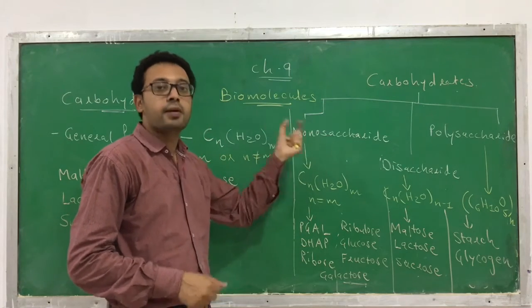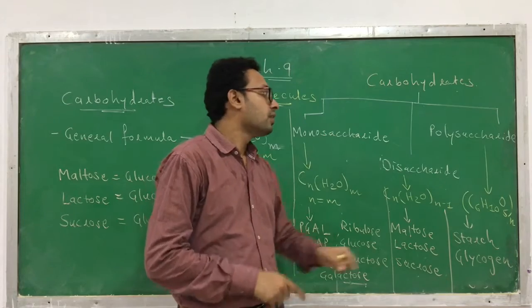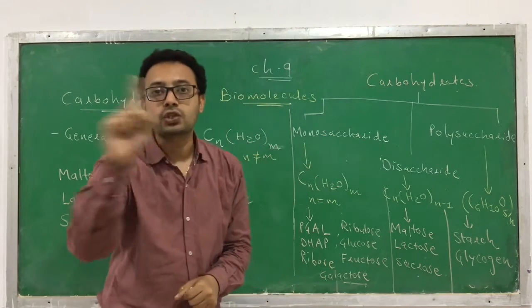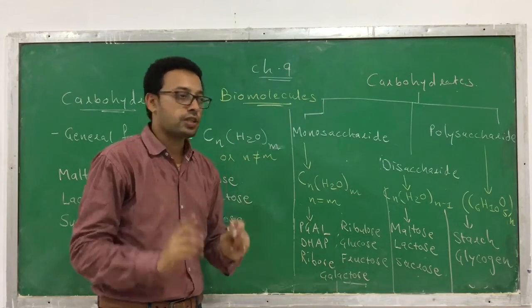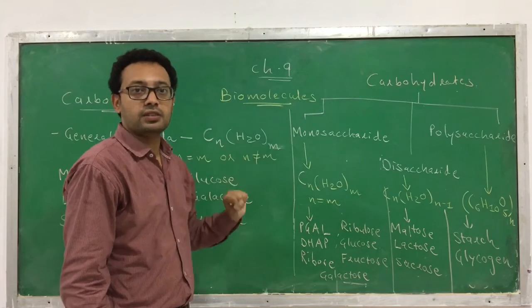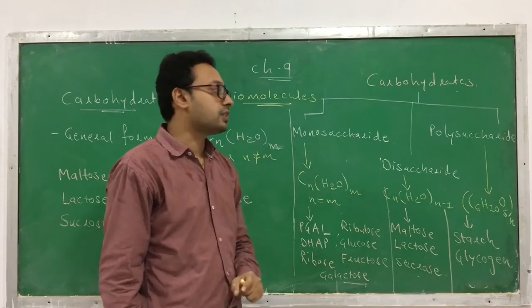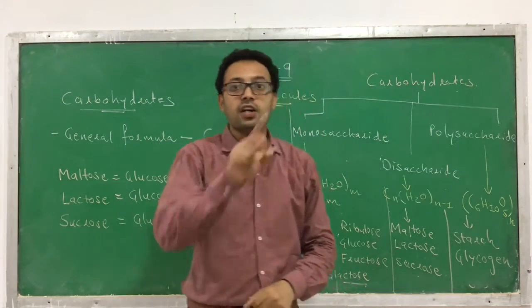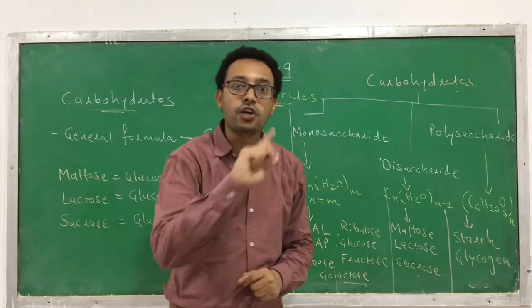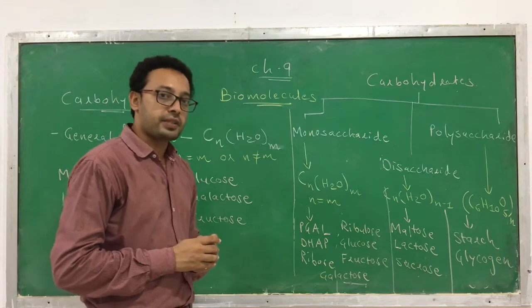Monosaccharide is soluble in water. Disaccharide is also soluble in water, but polysaccharide is not soluble in water. In short, monosaccharide is sweet in taste, soluble in water. Disaccharide is sweet in taste, soluble in water, but polysaccharide is not sweet in taste and not soluble in water. Clear? So this is regarding its physical properties.